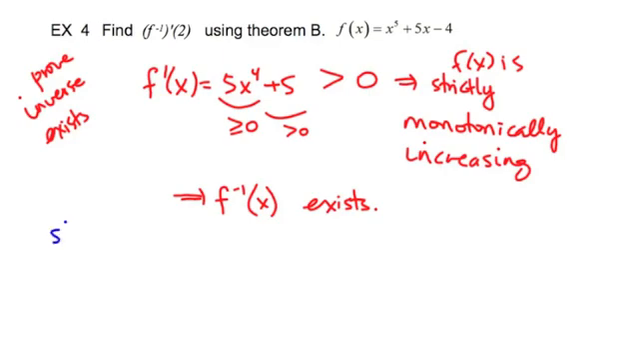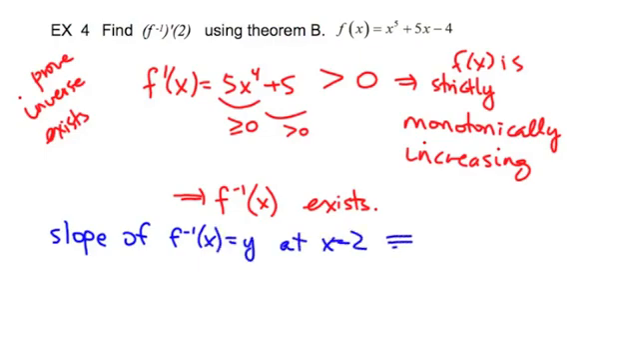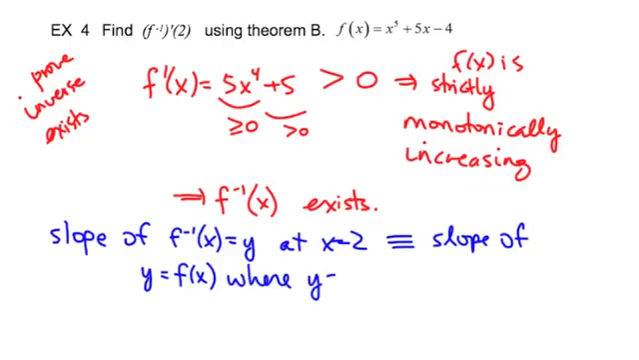So let's write this in words. The slope of the f inverse curve at x equals 2 is going to be the same as the slope of y equals f of x, where y equals 2. This is the point where students get stuck sometimes. They think they can just plug in the same x value.